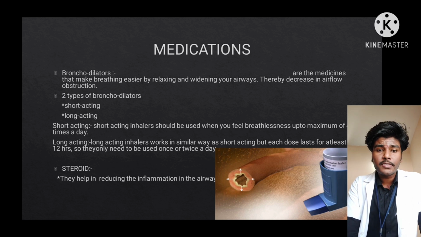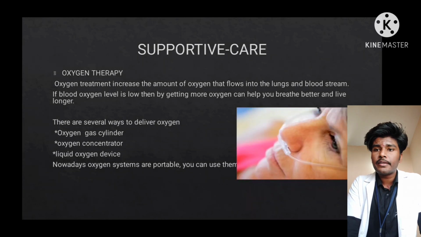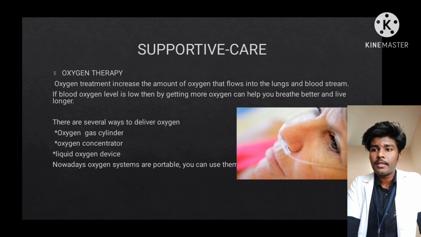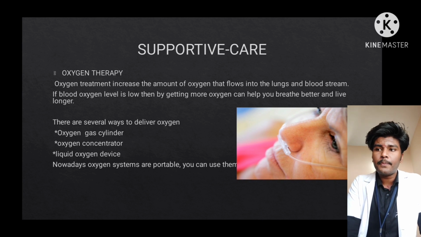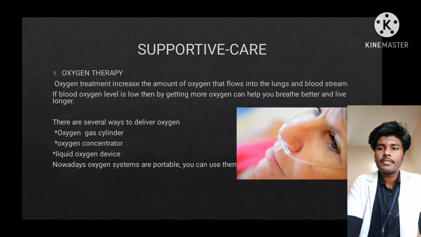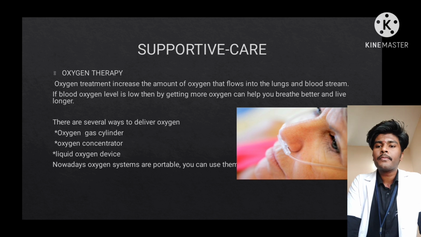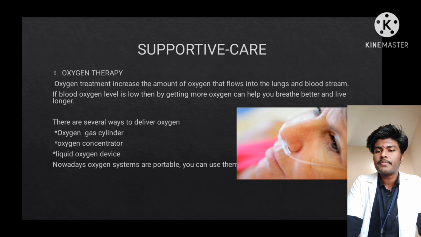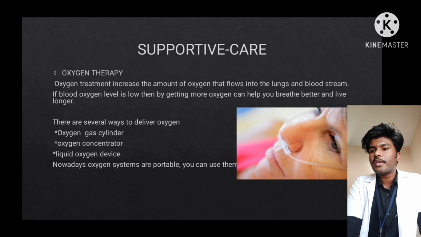Supportive care. Oxygen therapy. Oxygen treatment increases the amount of oxygen that flows into the lungs and bloodstream. If blood oxygen level is low, then getting more oxygen can help you breathe better and live longer. There are several ways to deliver oxygen: oxygen gas cylinder, oxygen concentrator, liquid oxygen device. Nowadays, oxygen systems are portable. You can use them while doing daily activities.